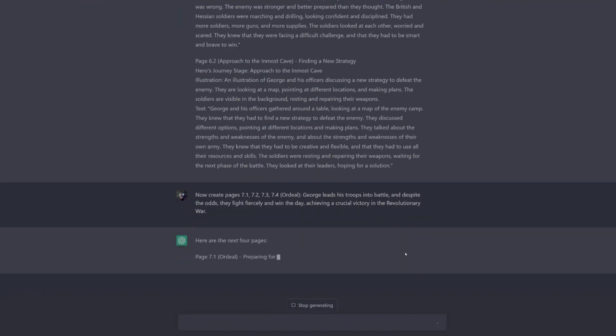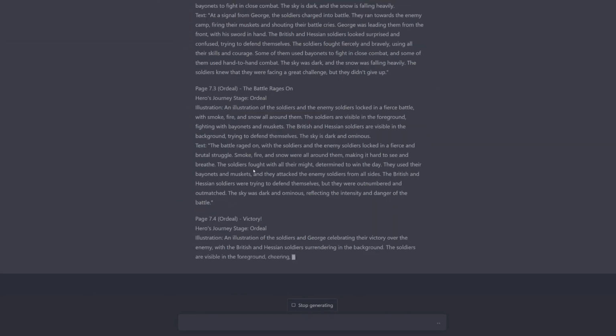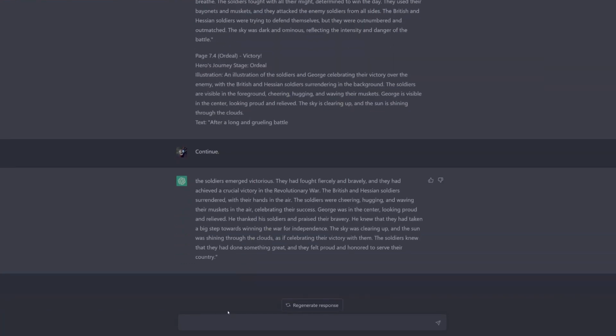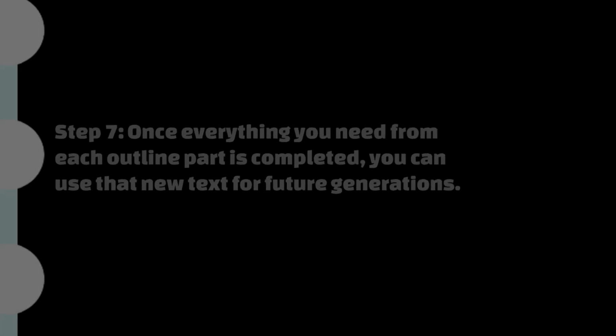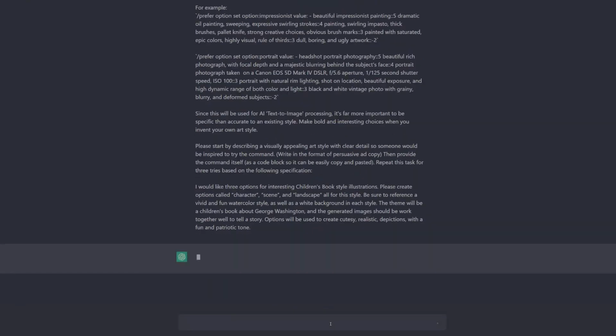When you've completed everything you need from each part of the outline, you can use that new text for future generations. In my case, the text for my book is done, but I still need the descriptions of the illustrations so that I can generate Midjourney commands. These commands, of course, will then be used to create all of the illustrations for my book.